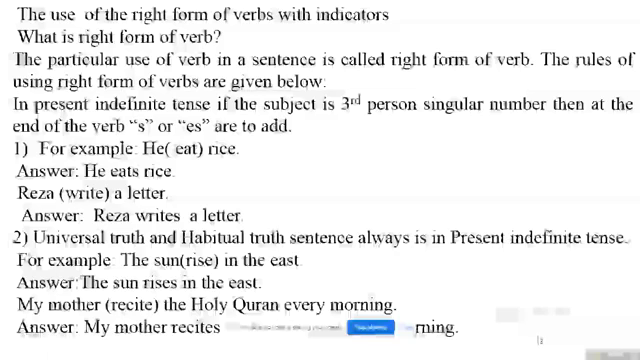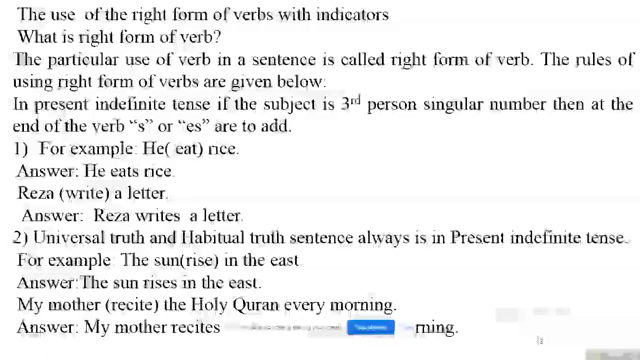There are some rules of right form of verbs, and the rules of using right form of verbs are given below. At present, in indefinite tense, if the subject is third person singular number, then at the end of the verb s or es are to add. For example, he eat rice. Answer, he eats rice. Number 2 example, Reza write a letter. Answer, Reza writes a letter.